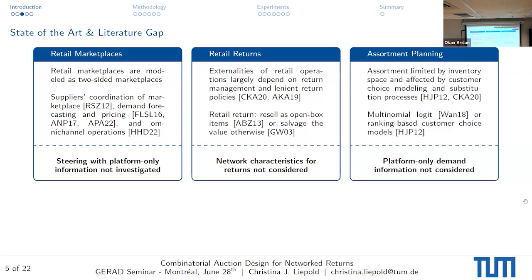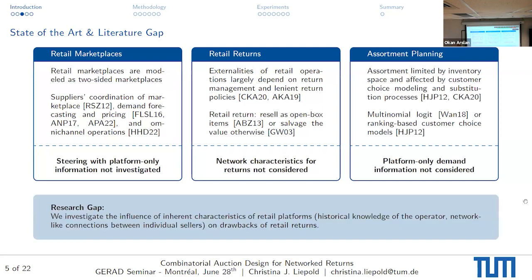Finally, also assortment planning comes into play because of this uncertainty of demand and uncertainty of assortment. However, here also platform information has not been utilized in order to determine the likelihood of some items being sold. This is why we want to investigate how the inherent characteristics of retail platforms, which is the global connectivity, as well as the historical knowledge of the platform operator, and the network-like connections between the individual sellers, can be utilized to help mitigate drawbacks of retail returns.